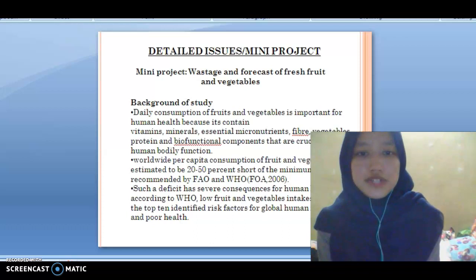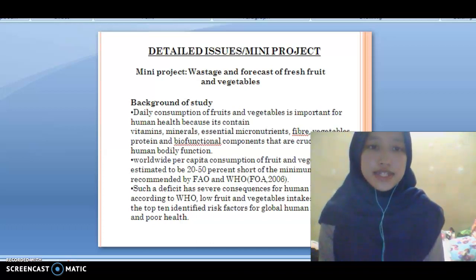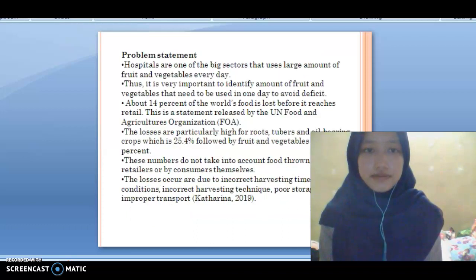Worldwide per capita consumption of fruit and vegetable is estimated to be 20 to 50% short of the minimum level recommended by WHO. Such a deficit has several consequences for human health, and according to WHO, low fruit and vegetable intake is among the top 10 identified risk factors for global human mortality and poor health.